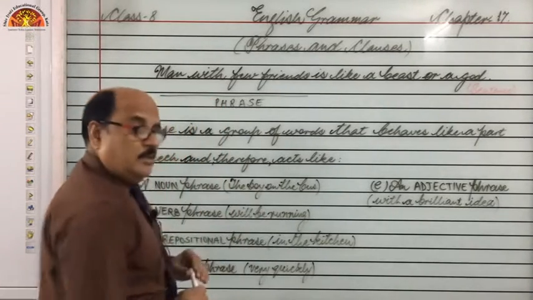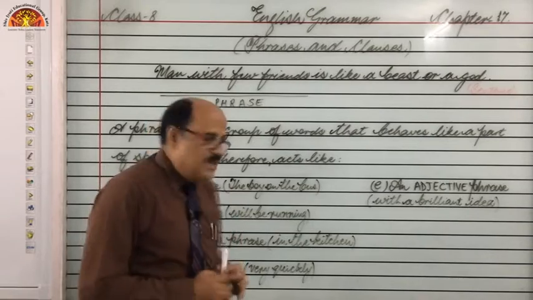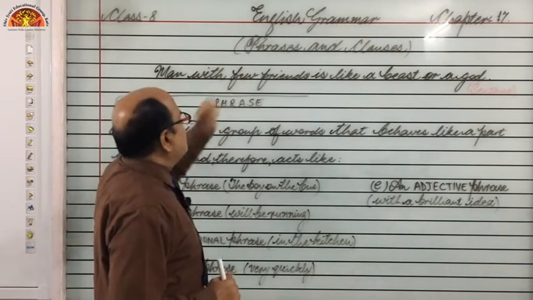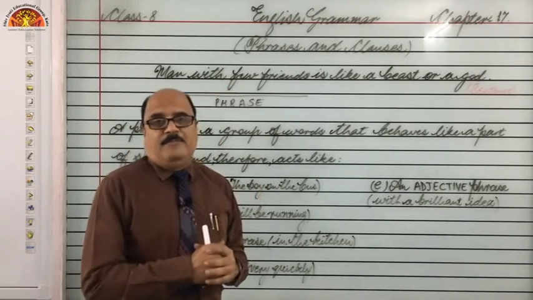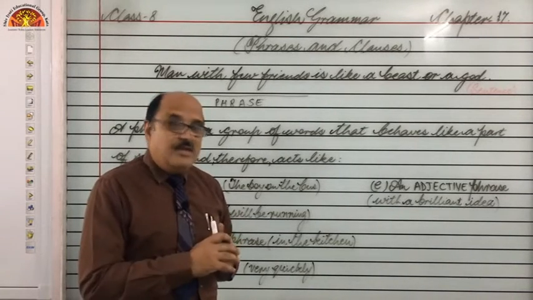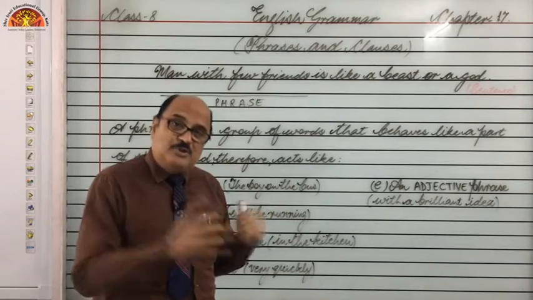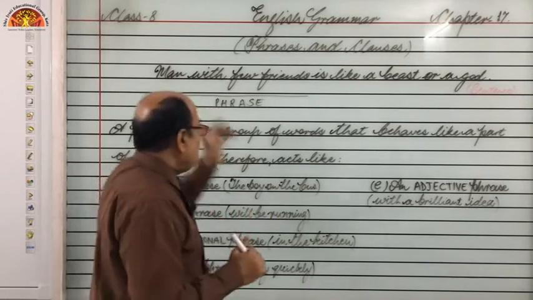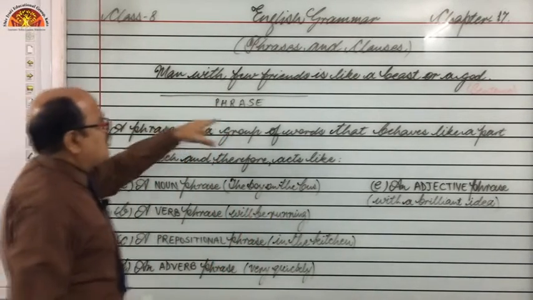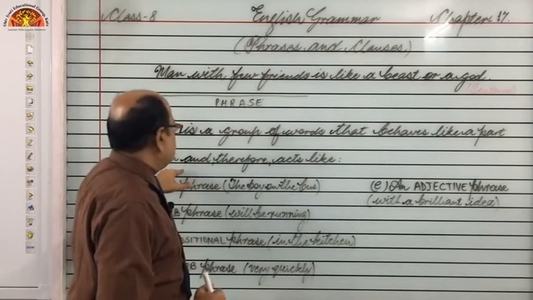Next, there are so many kinds of phrases. This group of words can have a noun, verb, adverb, adjective or preposition. So, look here: a phrase is a group of words that behaves like a part of speech, right?